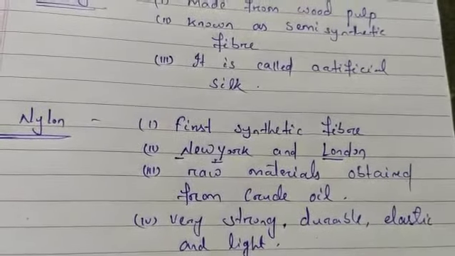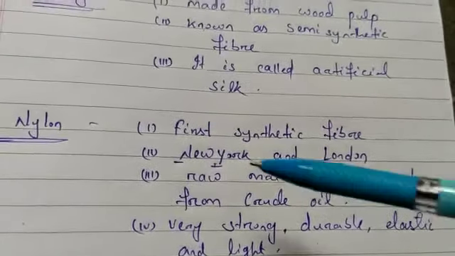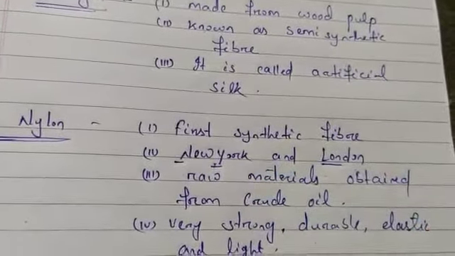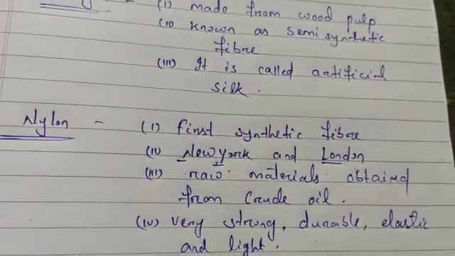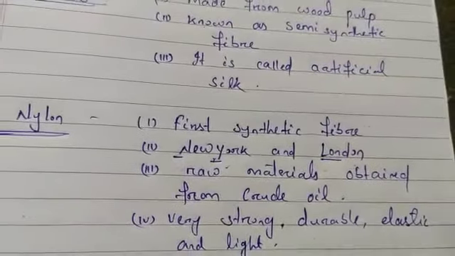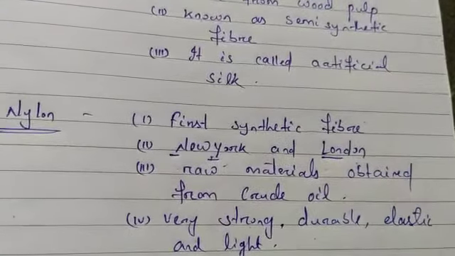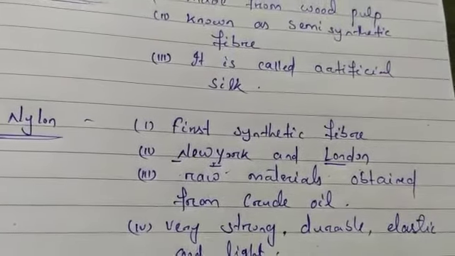Due to these two places, its name is given as nylon, because its places of origin were New York and London. Two places were there, that is why its name is nylon. The raw materials used to get nylon are obtained from crude oil, and they are called petrochemicals.